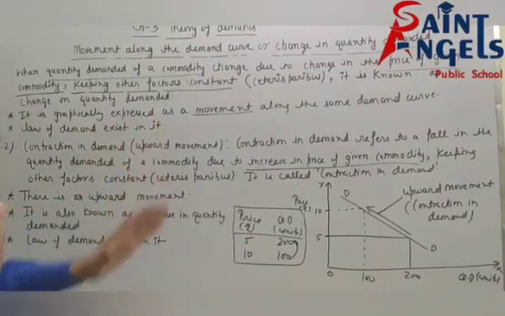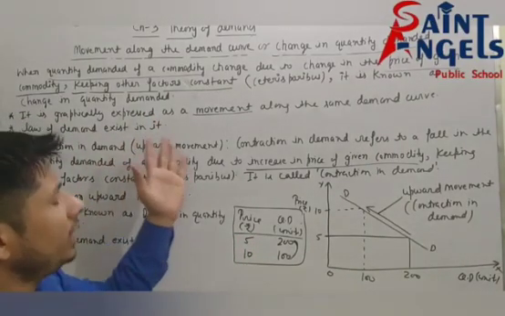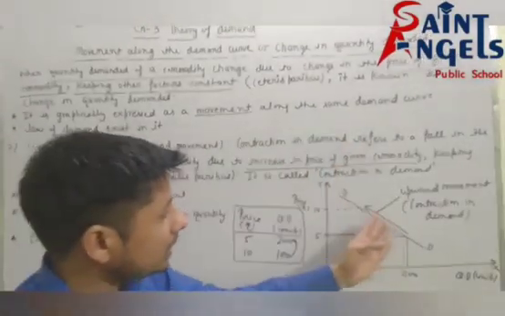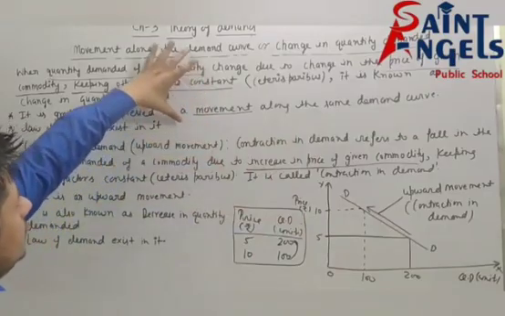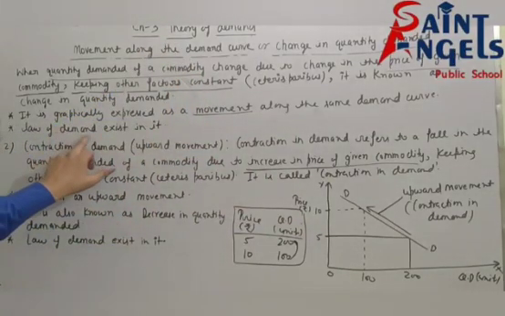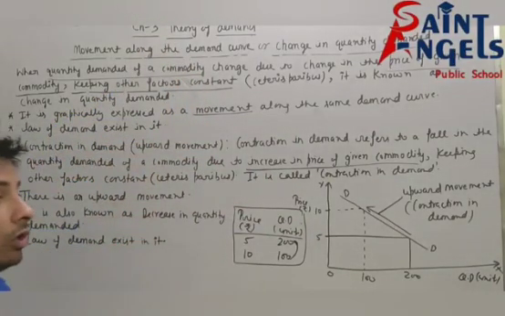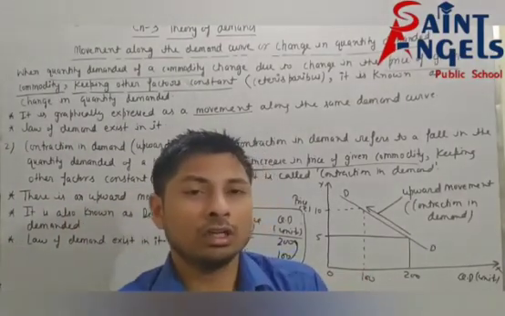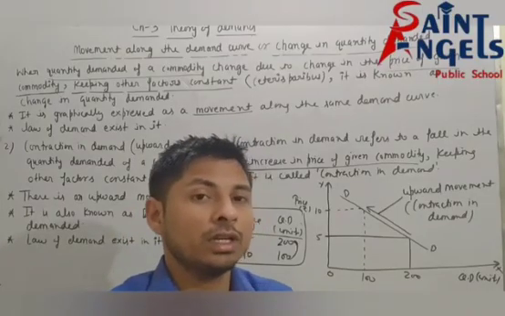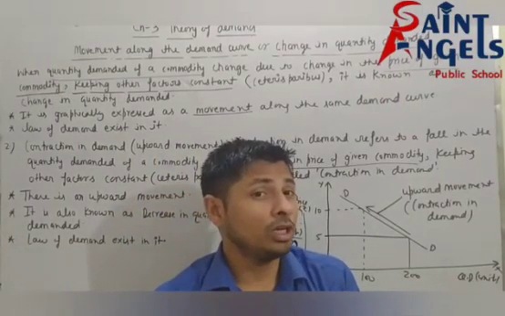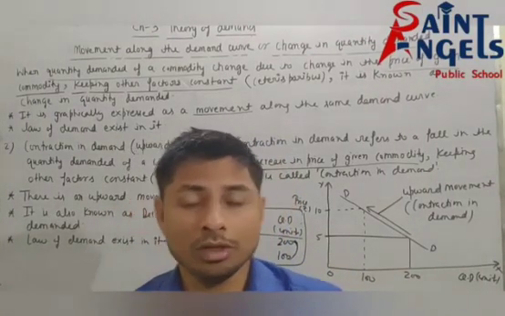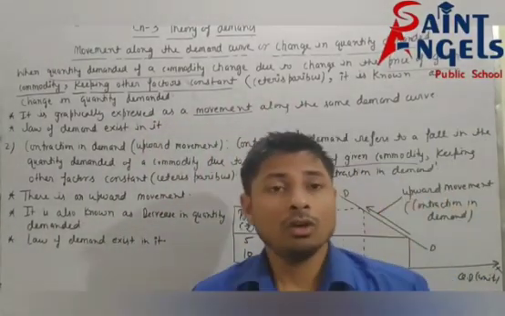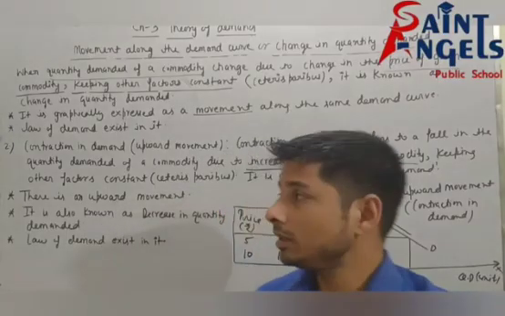It is graphically expressed as a movement along the same demand curve. I hope this is clear. And law of demand exists in it because law of demand also says that keeping other factors constant, there is inverse relationship between price of given commodity and demand of given commodity.